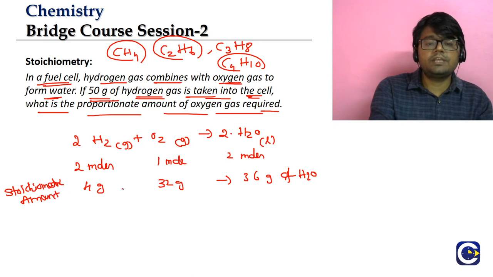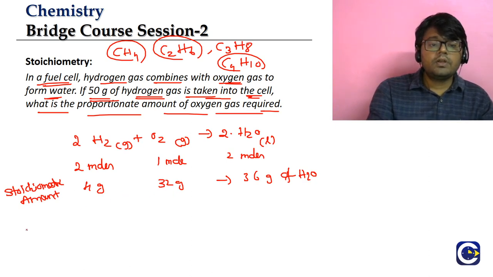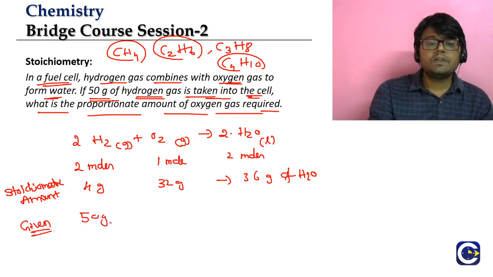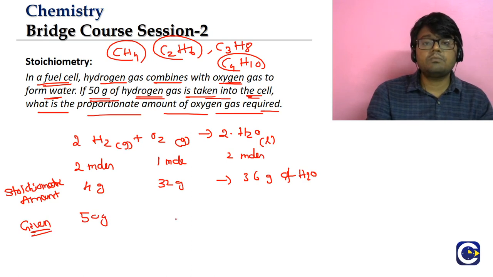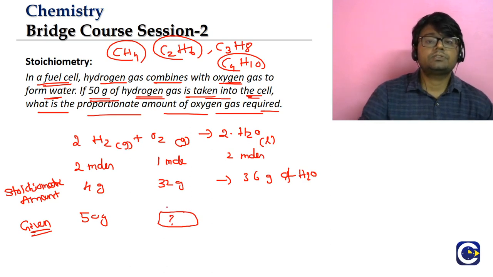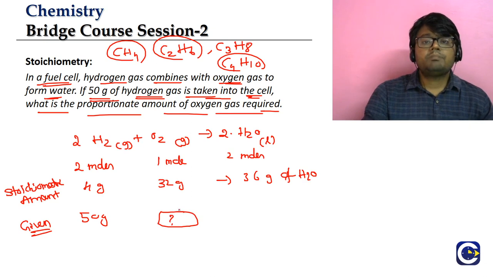So in this ratio, for every 4 grams of hydrogen we must have 32 grams of oxygen. Now the given amount is there. What is the given amount of hydrogen? 50 grams. For this we need to find the amount of oxygen required. In this box, what is the value required? So how do we solve these questions? These questions are solved by using the proportion method.